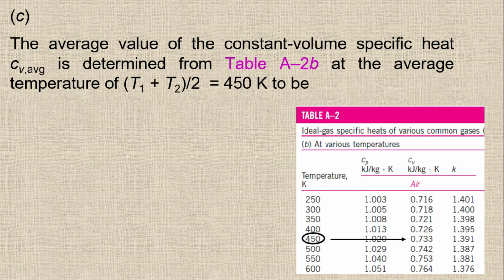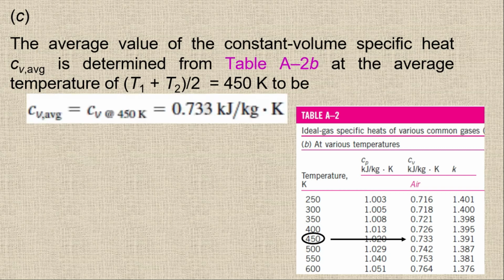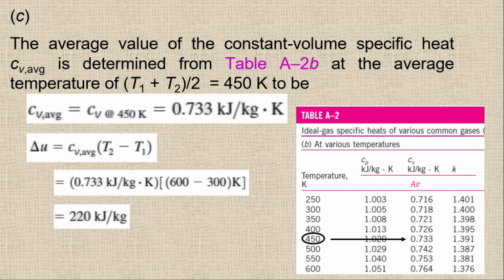This is Cv, and we have to find the change in the internal energy. How can we find the change in the internal energy? The formula is simple: the change in the internal energy is Cv delta T. I'm using the average value, so delta U is Cv average times T2 minus T1. We have 600, we have 300, and the value of Cv, which is 0.733 kilojoule per kilogram Kelvin. Simply put in the values and you will get the answer, which is 220 kilojoule per kilogram. So this is the delta U.